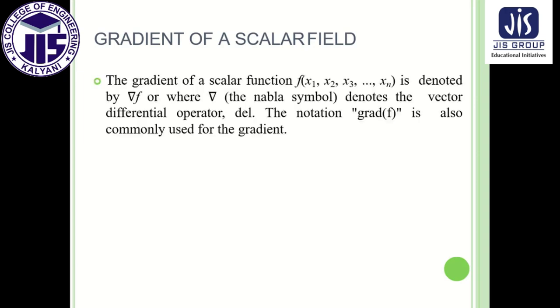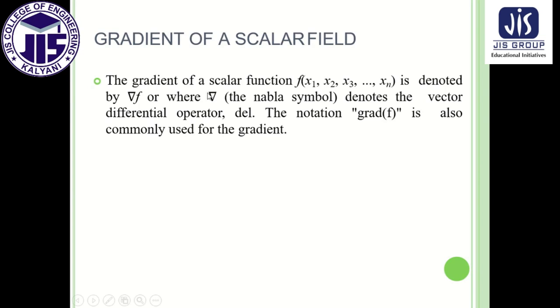So let me start with gradient of a scalar field. What is gradient? Gradient is simply, as I already said, nothing but a mathematical operation. But which kind of operation this is, that we have to first know. First of all, here we can see there is a new symbol, that is the nabla symbol.